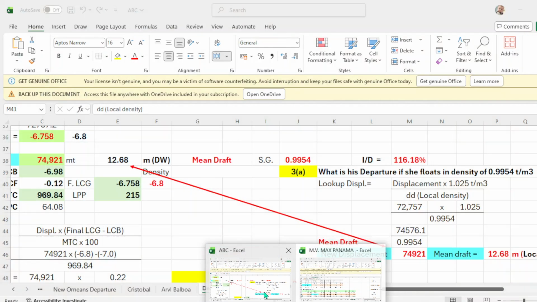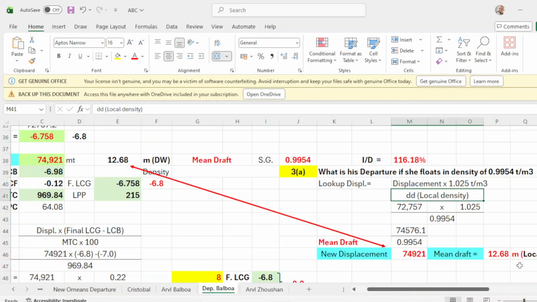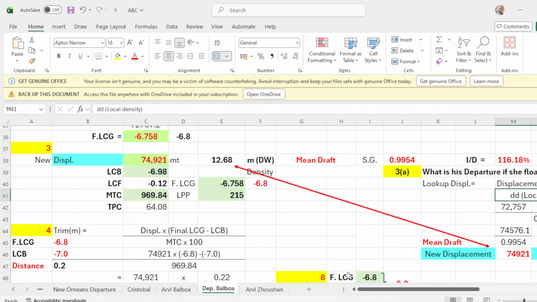The draft is 12.68. So that will be here. Your displacement 74921 gives a draft of 12.68 in dock water of 0.9954.